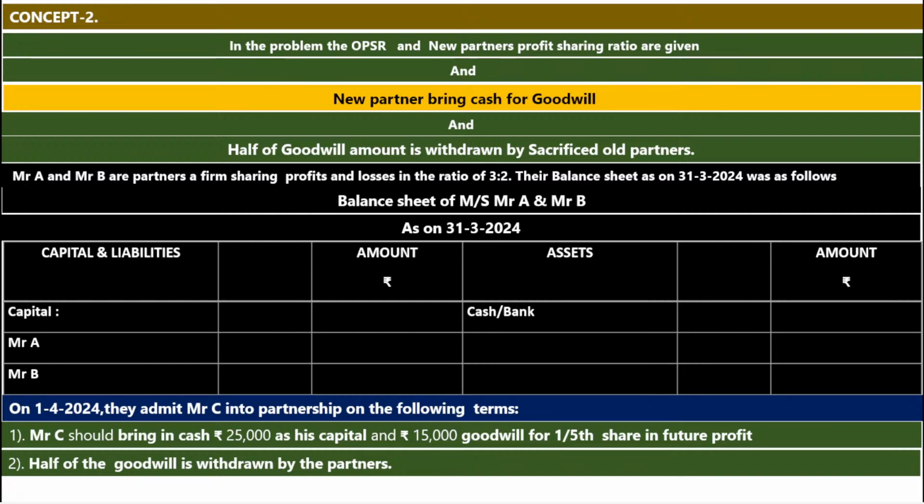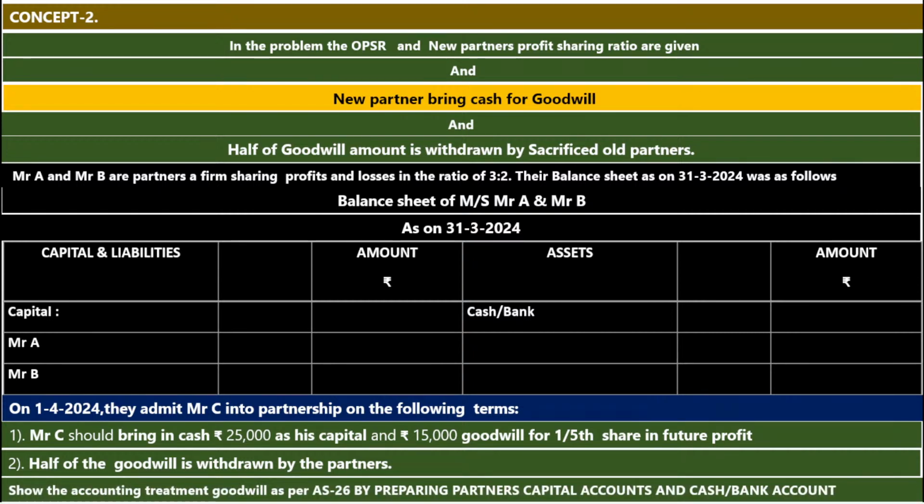That's why when the new partner brings the cash for goodwill and half of the goodwill amount is withdrawn by the old partners, show the accounting treatment of goodwill as per AS 26 by preparing partners' capital account and cash or bank account. This is the question. So everybody pause the video and note down the question. Move on to the solution.